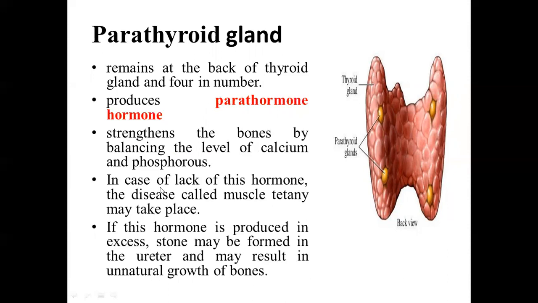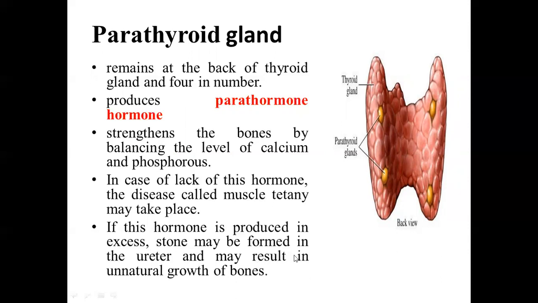So in case of lack of this hormone, a disease called muscular tetany may take place. And if this hormone is produced in excessive amount, then stone may be formed inside the ureter, and it might also cause kidney stone or urinary bladder stone or ureter stone.